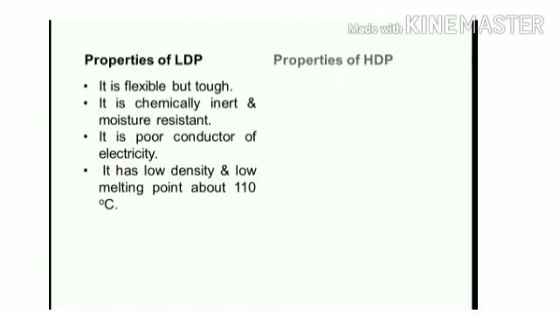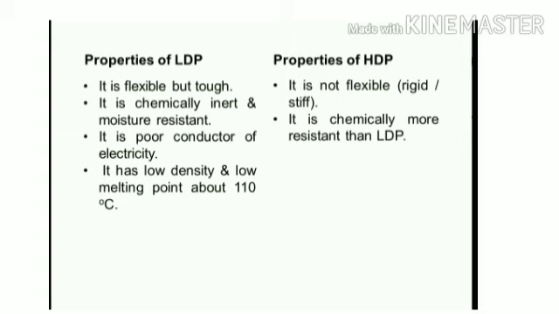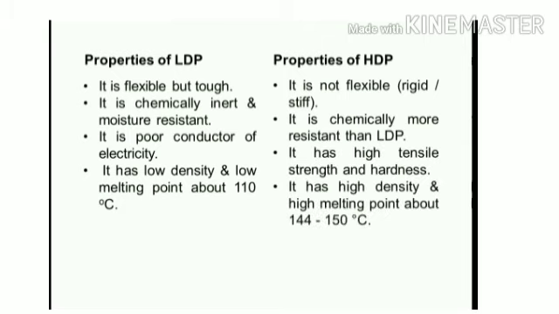Properties of HDP. It is not flexible, that is, it is rigid and stiff. It is chemically more resistant than LDP. It has high tensile strength and hardness. It has high density and high melting point, about 144 to 150 degrees Celsius.